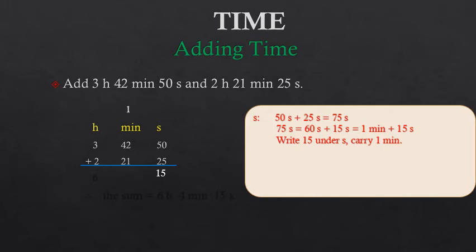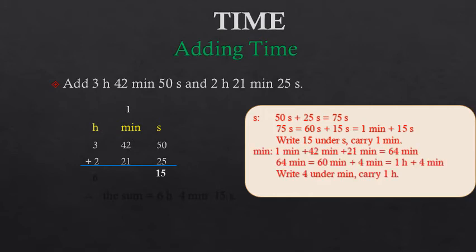Now the 1 minute which is carried to the minute column, now we will do the addition of minutes. So how are we going to add minutes? Let us see. 1 minute plus 42 minutes plus 21 minutes is equal to 64 minutes. Again 64 minutes is more than 60 minutes, so we will do the regrouping. 64 minutes is equal to 60 minutes plus 4 minutes, right? And 60 minutes is equal to 1 hour. So we can write 1 hour plus 4 minutes. Now this 1 hour will be carried to the hour column, and in the minute column we will write 4 minutes.